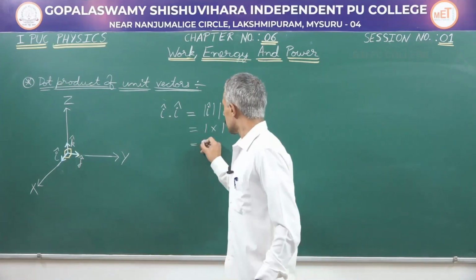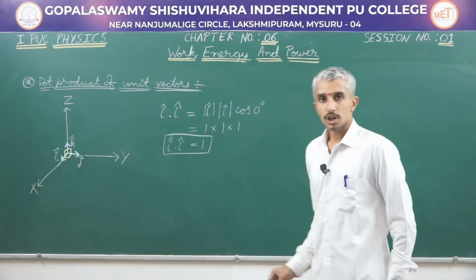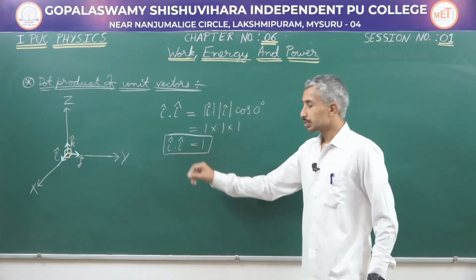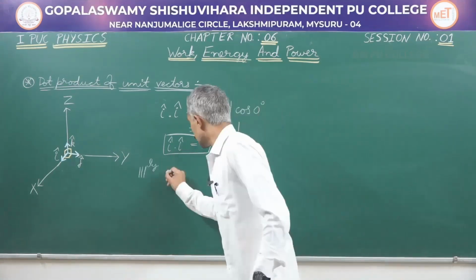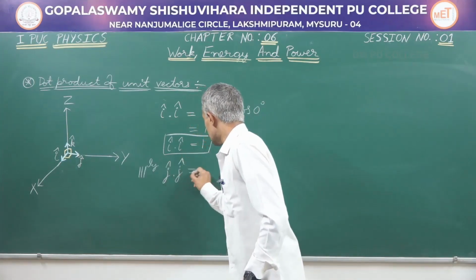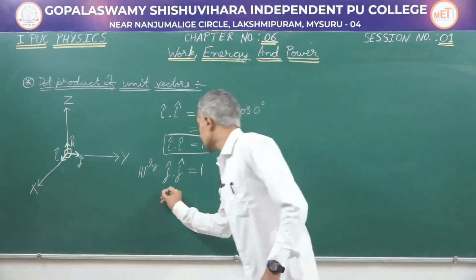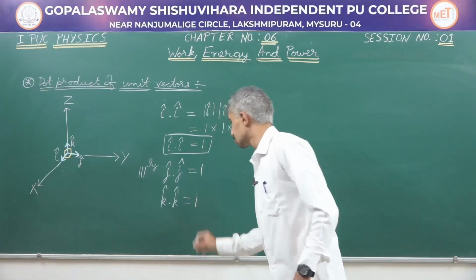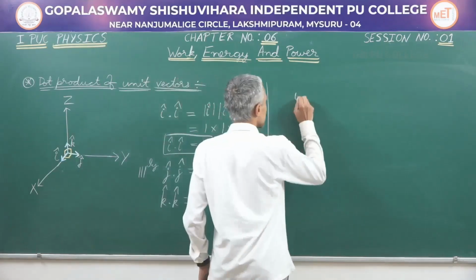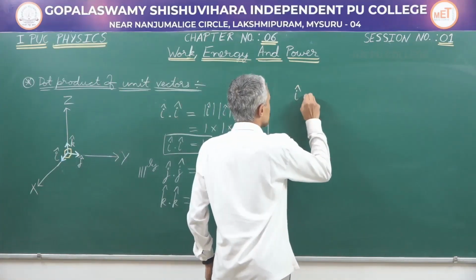Therefore, this will give us nothing but 1. The dot product of a unit vector with itself is going to give us 1. Similarly, we can see that j dot j is also equal to 1 and k dot k is going to be equal to 1.